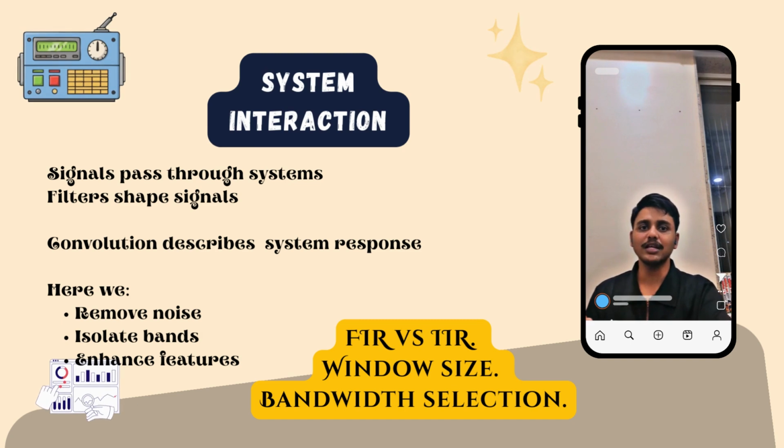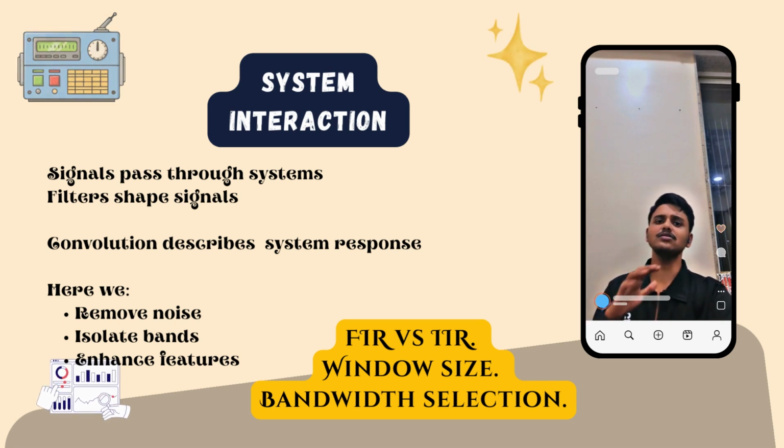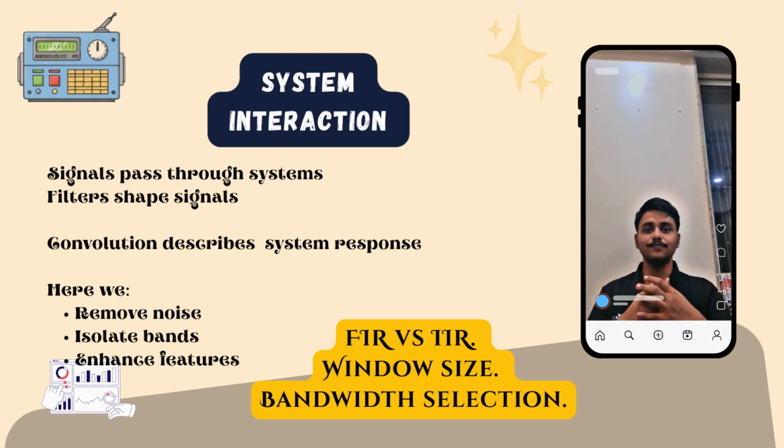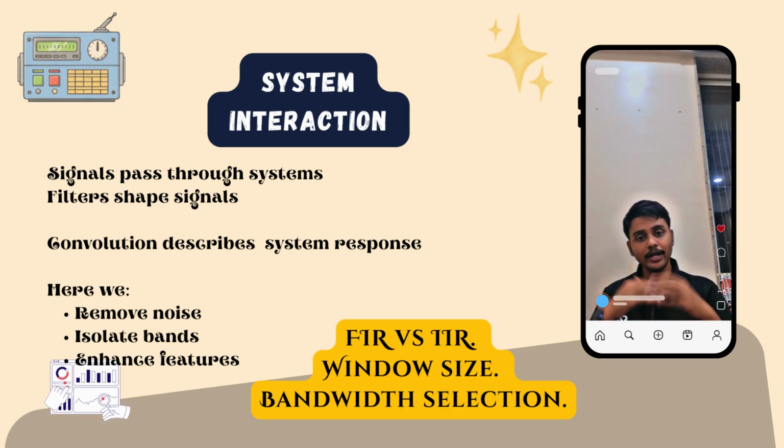Now moving on to the fourth step, system interaction, filtering and convolution. Real signals pass through systems, and filters are the things that shape the signal. Convolution explains that shape. Here we remove the noise, isolate the bands, and enhance the features. Engineering decisions happen here, FIRs and IIRs. We also looked at how window size matters, and how bandwidth selection changes how we look at the signal. This step determines what information survives in the next steps.